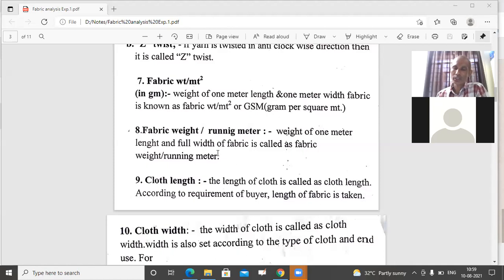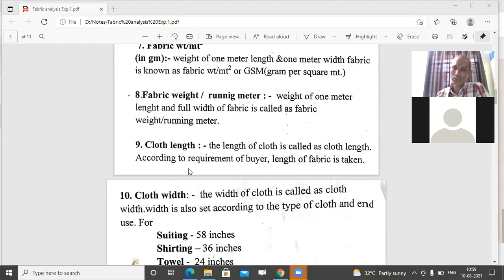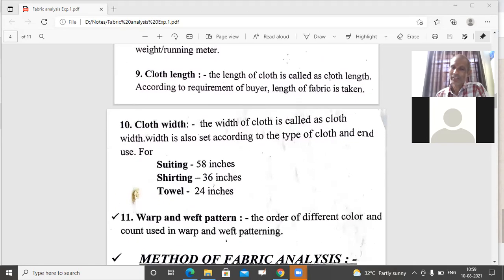Another parameter is cloth length, and generally we are not analyzing it because we are getting this from the market according to the requirement of buyer. We are getting this length, that is, how much fabric we have to make. The length of the cloth is called cloth length, and according to requirement of buyer, length of fabric is taken. But here, to make it easy and to make the uniformity, we are assuming 1 meter length of the fabric, so that we can convert it into any length. If it is 500, 1000, accordingly we can convert it to all the parameters.